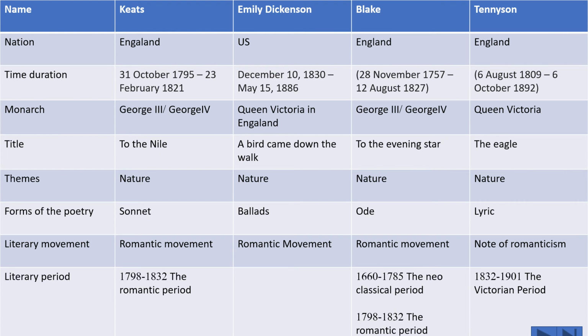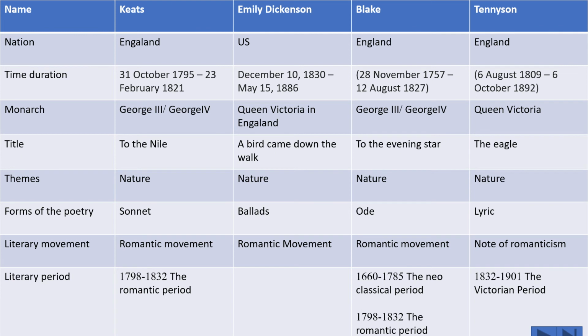Look at the forms of their poetry: sonnet, ballads, ode, lyric. These forms are very popular among these poets in this time. And also, what is the movement? It is called the Romantic Movement. They all belong to the Romantic Movement. And what do you mean by